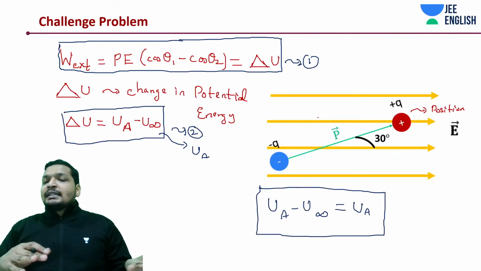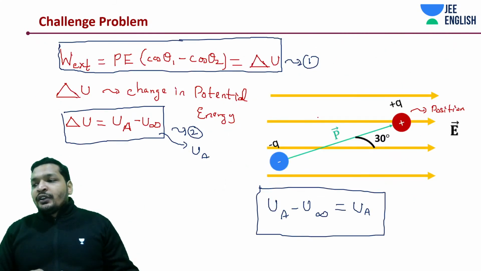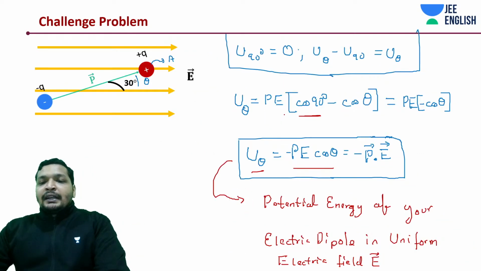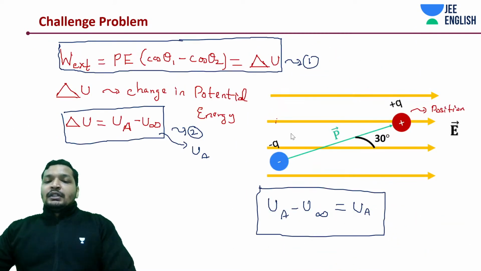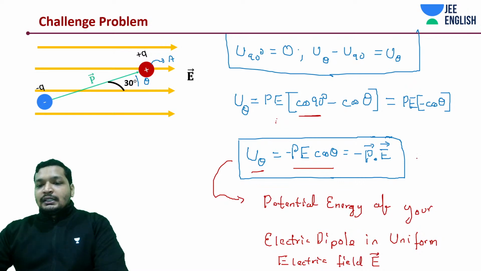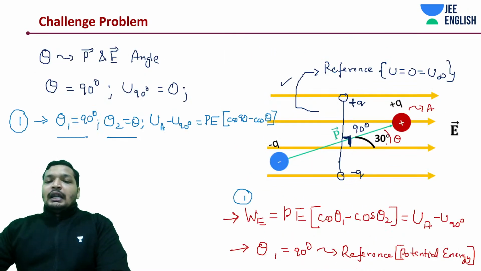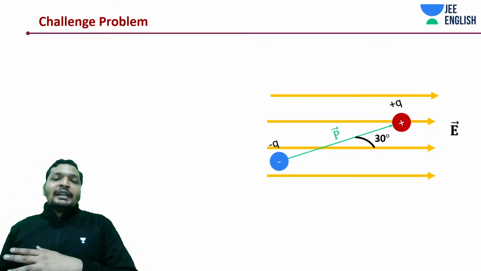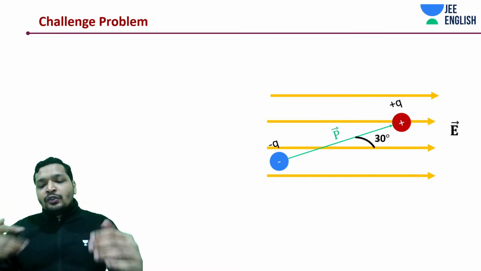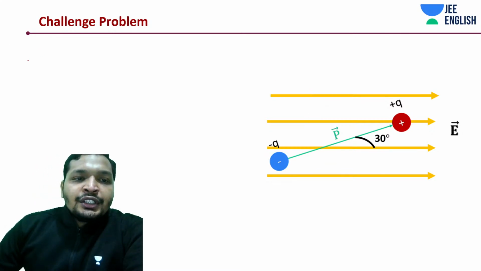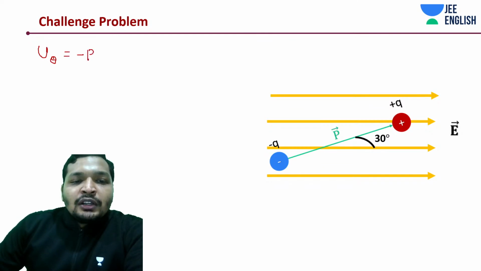I'm going to erase this. You can note it down, and rewind the video a little bit after the streaming has ended. But I need to give you a very important concept around this. Since we derived this, all you need to remember is this star equation. And let me get to how we got it from the work done. We take 90 degrees to be 0. If 0 degrees is taken as 0, then you need to work around the entire thing. But in our solution, we said that U of theta is equal to minus PE cos theta.